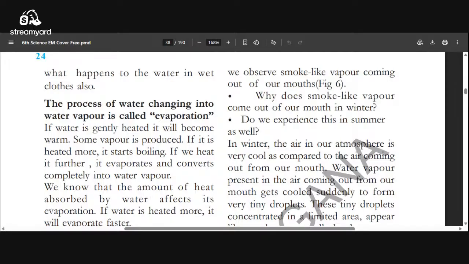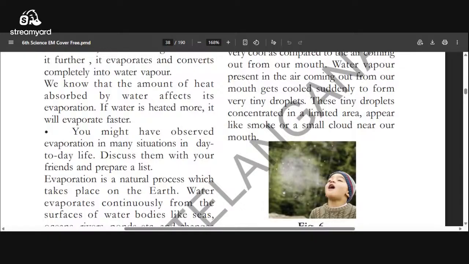Remember, don't forget. Why do we get clouds in front of our mouth in the winter? What is the reason? In the air, small water drops are there in the winter season. When we speak, hot air comes from our mouth. That hot air contacts the water drops in the atmospheric air.